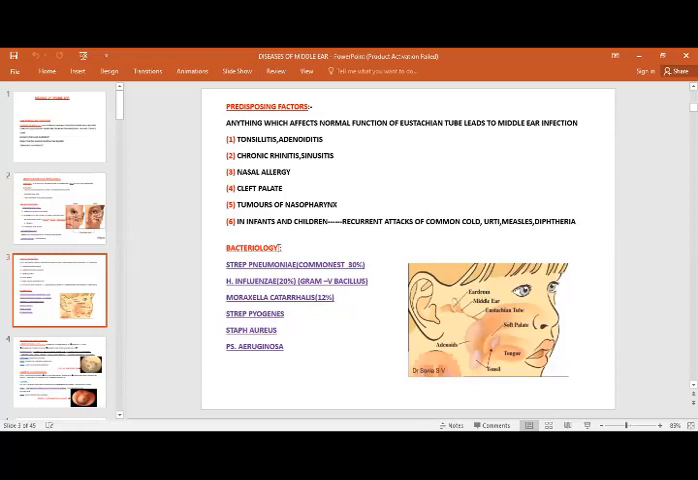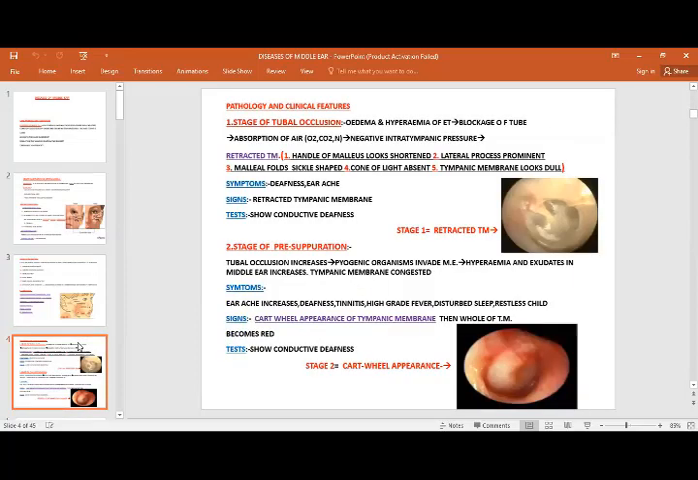Again, there is a difference in bacteriology between acute suppurative otitis media and the chronic. You need to learn it by heart, because in the case of acute, Streptococcus pneumoniae is commonest, H. influenzae 20%, Moraxella catarrhalis, Streptococcus pyogenes, Staphylococcus aureus, and Pseudomonas aeruginosa. While in chronic suppurative otitis media, the most important organism is Pseudomonas aeruginosa. So if a scenario comes, you need to understand whether they are talking about acute suppurative otitis media or the chronic. So what is the underlying pathology in acute suppurative otitis media?